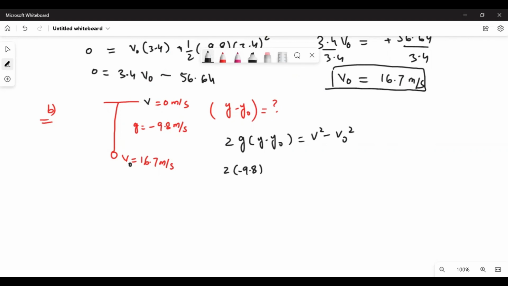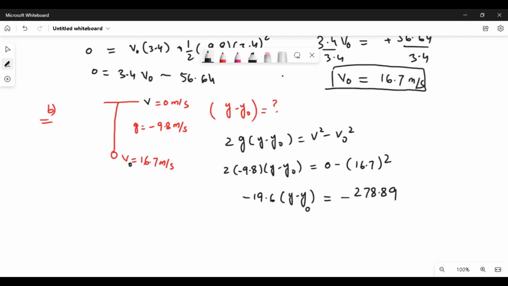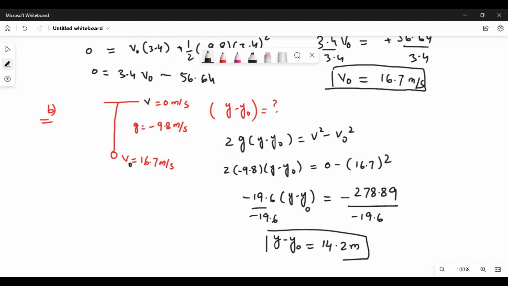So this one is 2 times negative 9.8 (y minus y naught) equals V squared, which is 0, minus V naught, which is 16.7 squared. So when you multiply this, it is negative 19.6 (y minus y naught). And what is the square, by the way? The square is negative 278.89. Divide by negative 19.6. So the negative cancels, and the height is positive 14.22, about 14.2 meters. So this is the maximum height it attained.